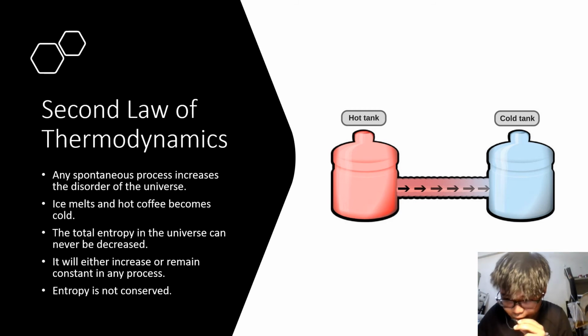Entropy is often described as a measurement of disorder, and the total entropy in the universe can never decrease. It will either increase or remain constant in any process. Hence, heat will always be transferred from a hotter area to a colder area. Entropy is also very different from energy. Entropy is not conserved, but can only increase in a process, unlike energy.